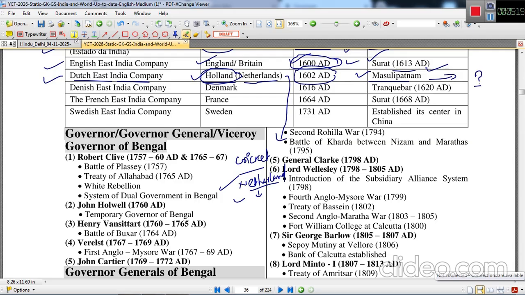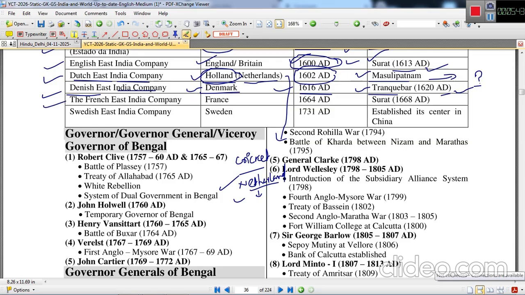Next to come to India were the Danish East India Company, from Denmark. They established their company in 1616 AD, and their first factory in India was established at Tranquebar in 1620 AD.